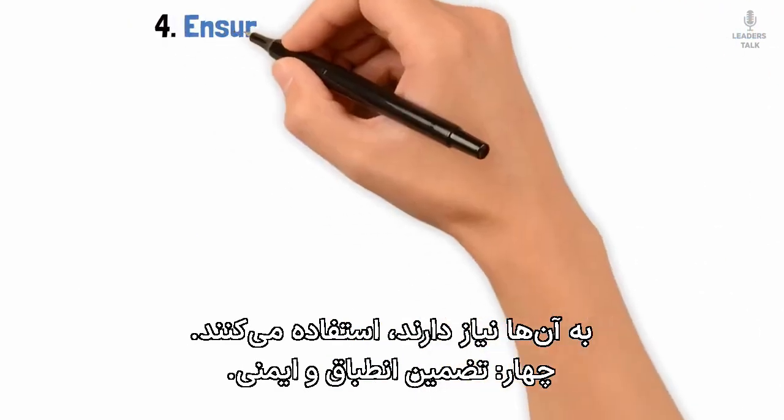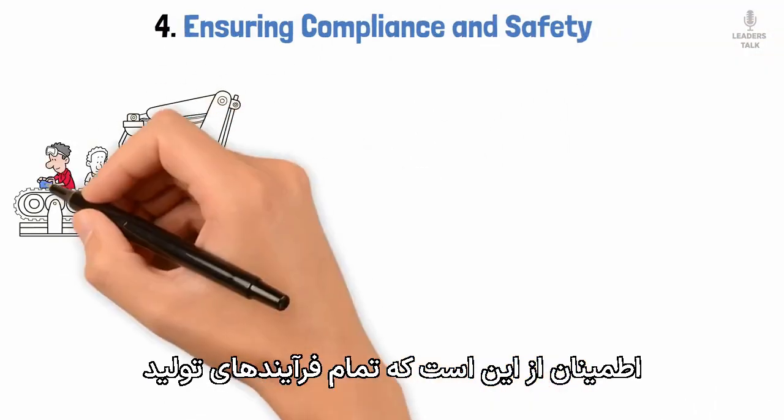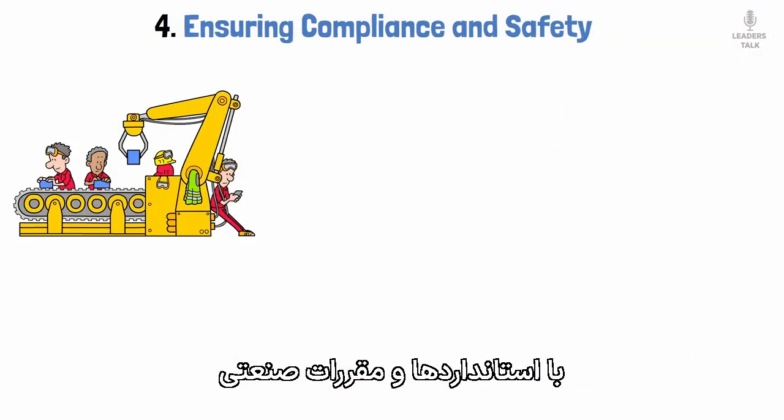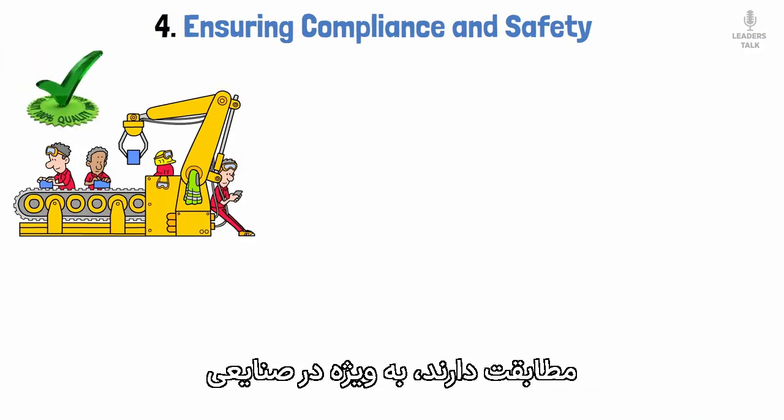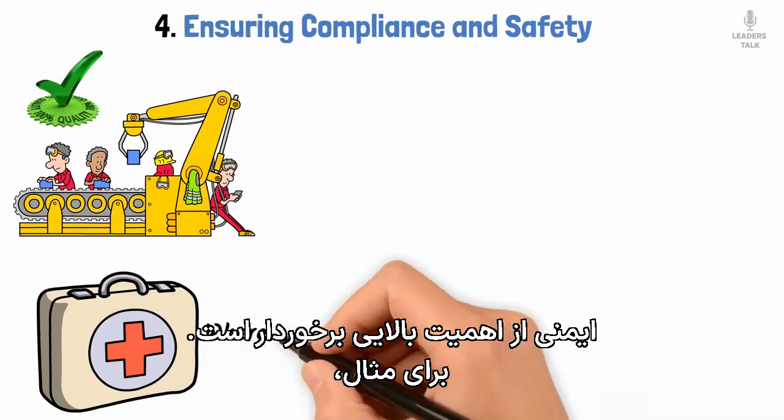4. Ensuring compliance and safety. Another important responsibility is ensuring that all production processes comply with industry standards and regulations, especially in industries like healthcare and manufacturing, where safety is paramount.